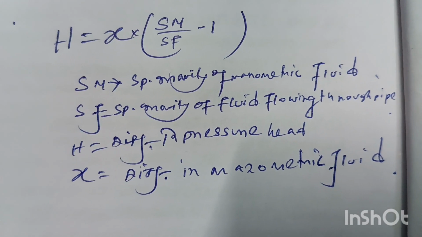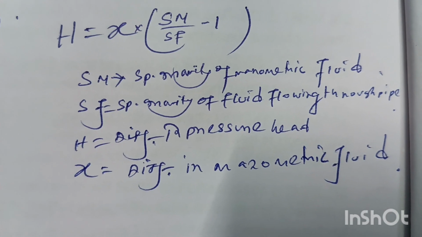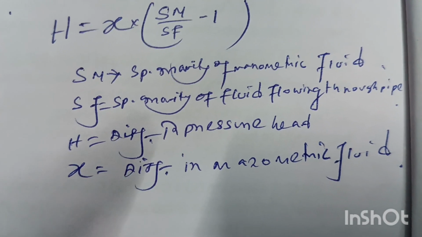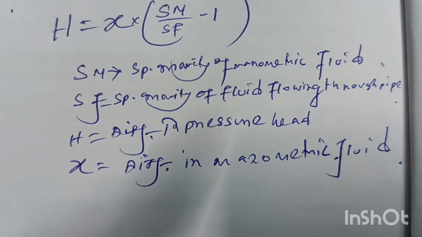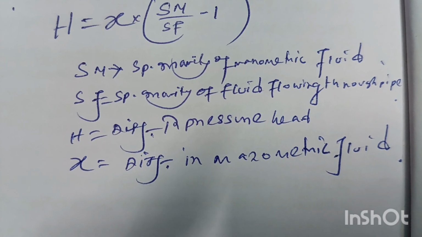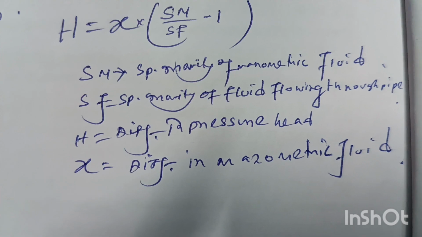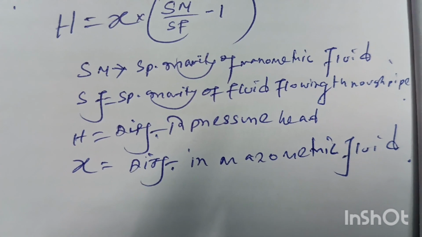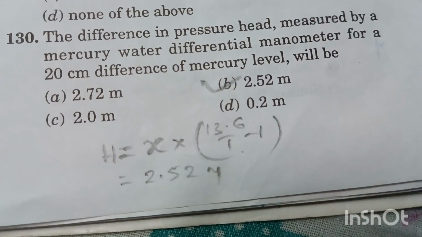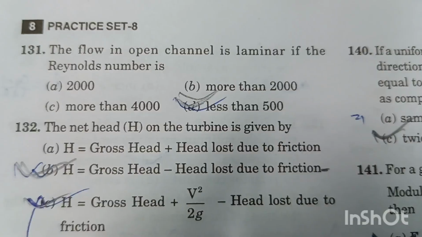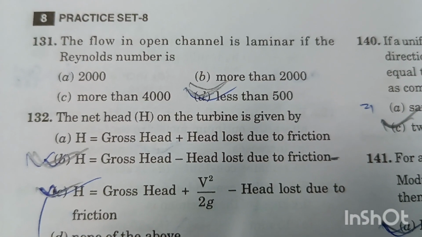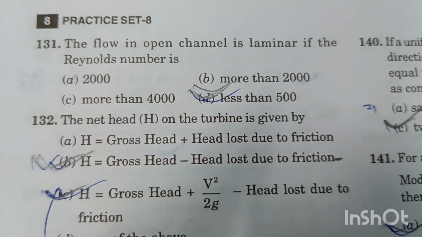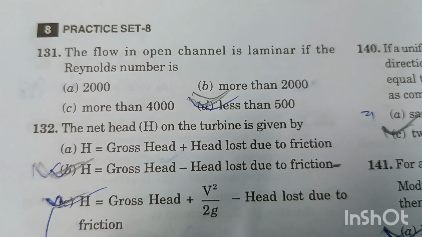So x is equal to 20 centimeter given in question, and Sm is 13.6 and Sf is 1. If we put the value into this equation, we will get capital H, the difference in pressure head, equal to 2.52 meter. Option B is the right answer for this question. Question number 131. The flow in open channel is laminar if the Reynolds number is less than 500. Option D is the right answer.